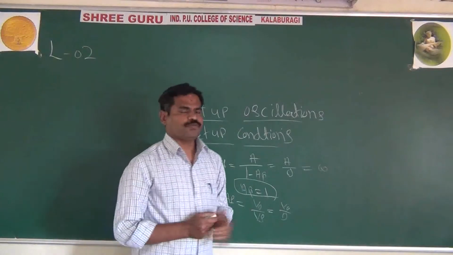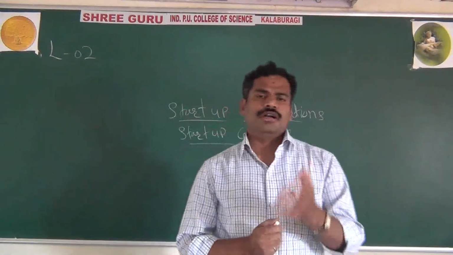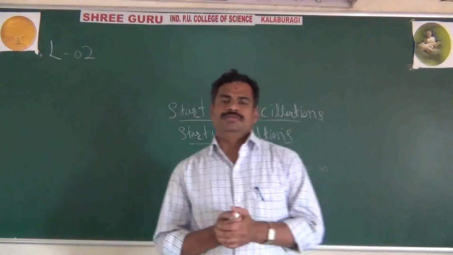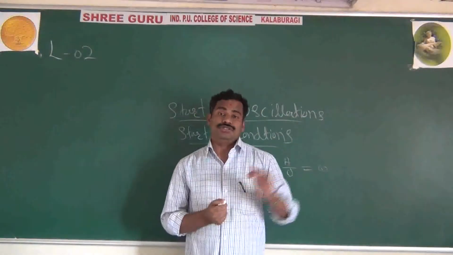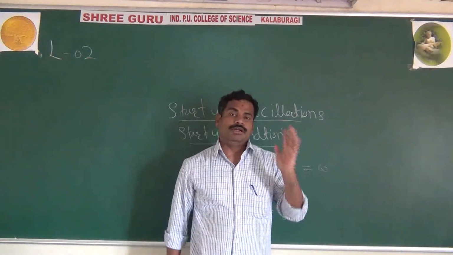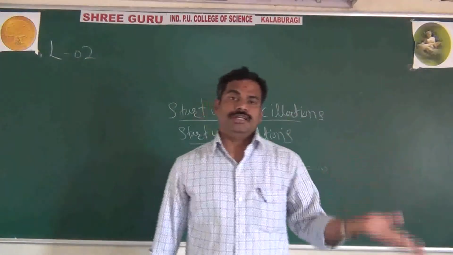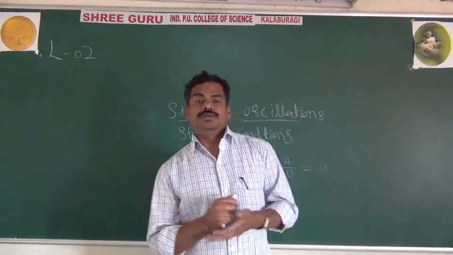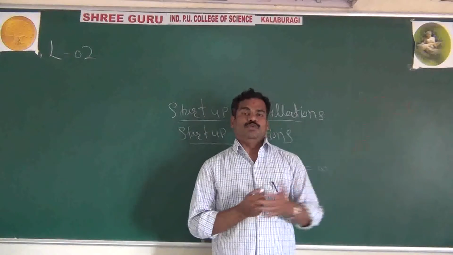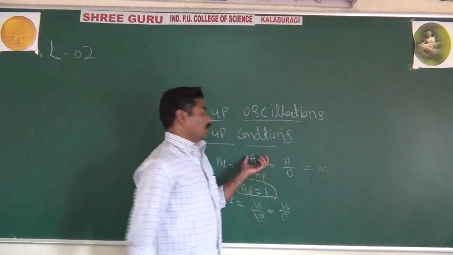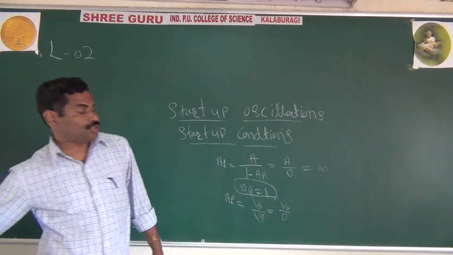Actually, this is not correct. According to the conservation laws, without any input you do not get any output. Then how can we reconcile both statements? One time you say without any input you will get the output, but practically it is impossible. It means in your oscillator you are having some input.